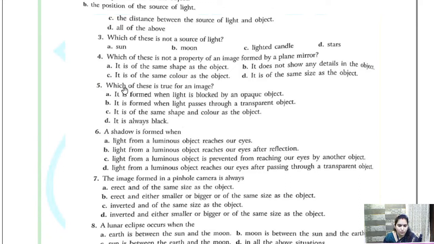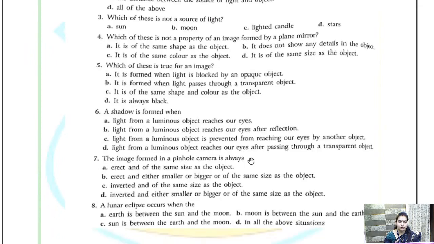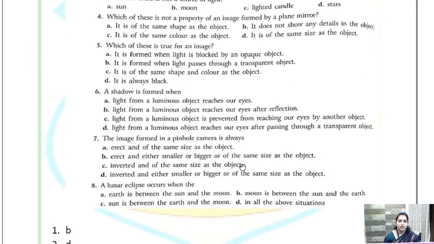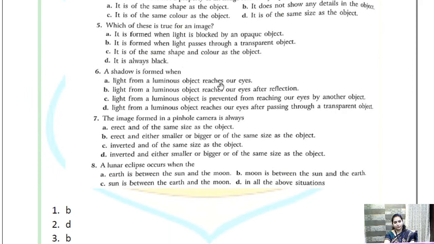Sorry, this is not the correct option. What is the correct option beta? Correct option is C. It is of same shape and color as the object. अगर ये image की जगह shadow होता तो option A correct होता, लेकिन यहाँ पे image की बात हो रही है. Rest all the three properties are of shadow.